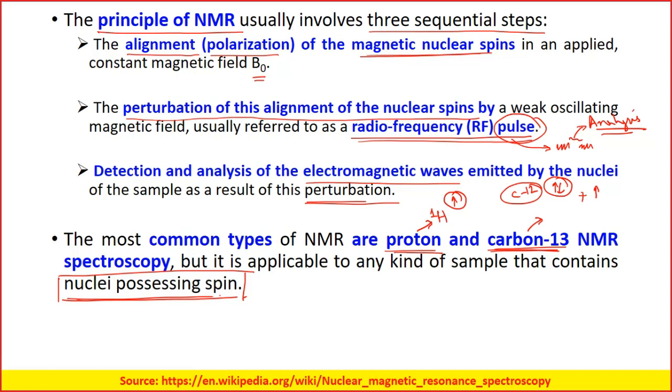Those kinds of protons can be used for the analysis. As I have told you, proton NMR and C13 NMR are the two types commonly used in NMR spectroscopy.